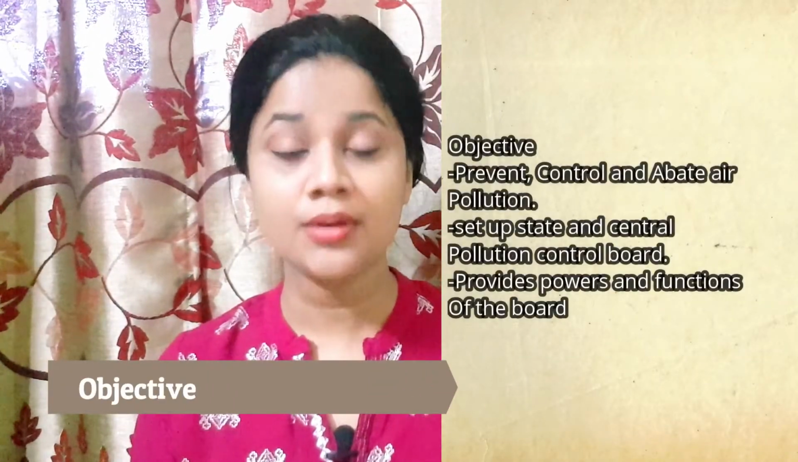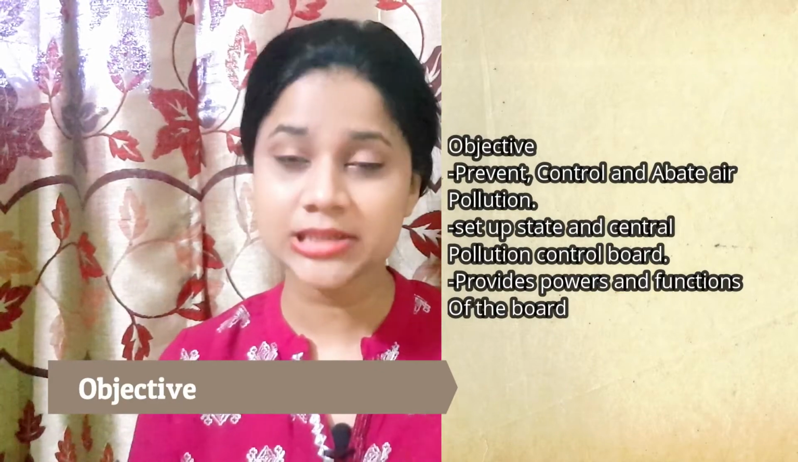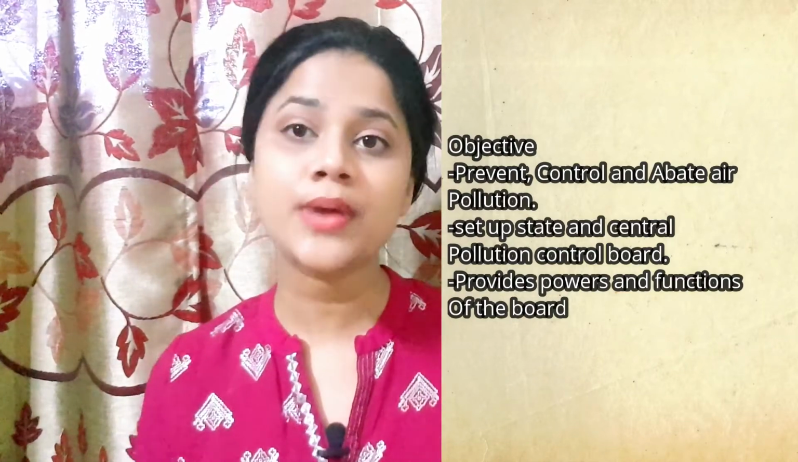Now moving on to the scope of the act, it is as simple as it sounds: it is applicable to the whole of India. Moreover, it gives important definitions as they can be applicable in day-to-day life. Penalties will be applicable when the provisions of this act are violated. Now the objective of this act includes to prevent, control and abate air pollution, and to set up the State Pollution Control Board and the Central Pollution Control Board. This act also provides the powers and the functions of the State Pollution Control Board as well as the Central Pollution Control Board.